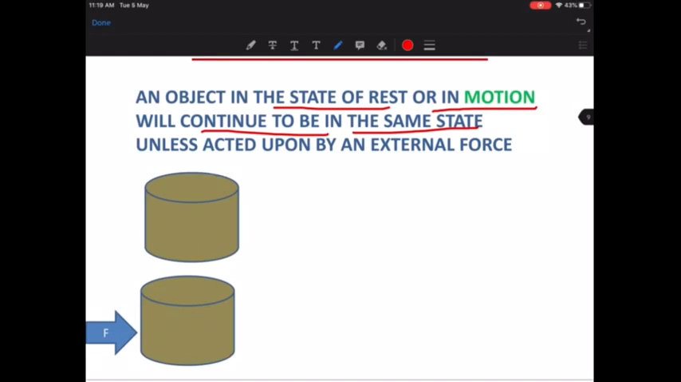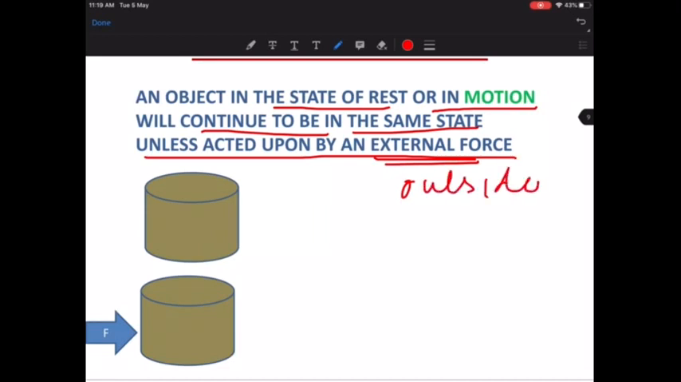That is the statement. Look at the last part of the statement: unless acted upon by an external force. Unless acted upon by an external force means unless and until it is acted upon by a force. Then only any moving object will stop. Then only any stopped object will start moving. Only if you apply some external force. And what is this external force that I'm talking about? External force means outside force, something other than the object.